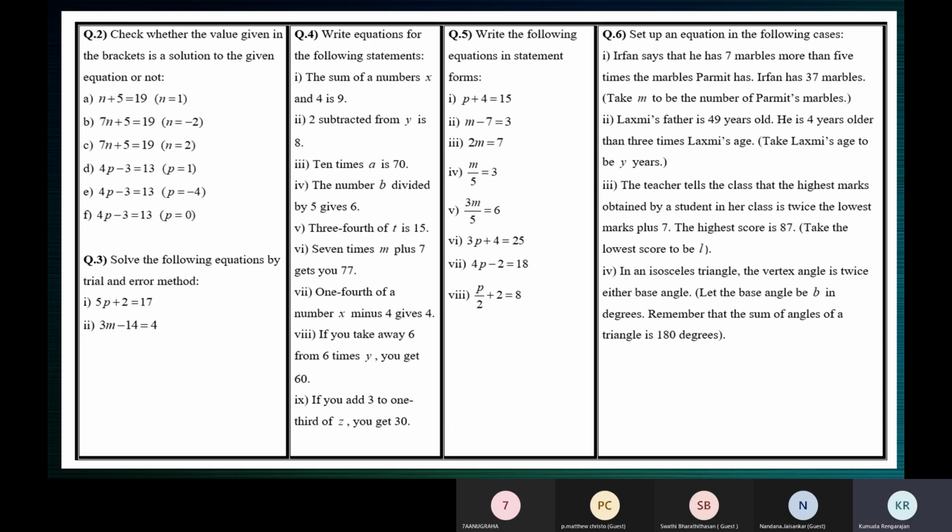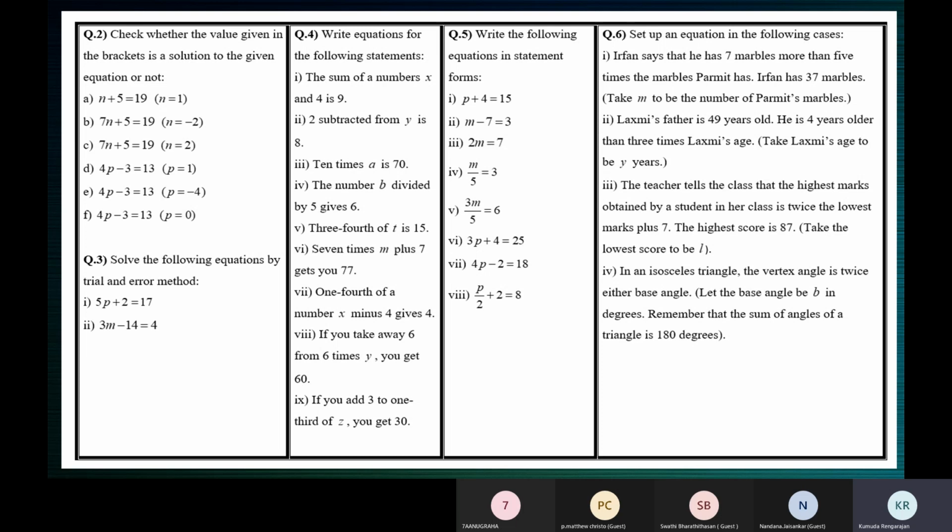Like you are somebody's friend. You are one person, but you are somebody's friend. You are somebody's sister. You are somebody's cousin sister. And for your parents, you are their daughter. So like this, your relationship will change with respect to different people.